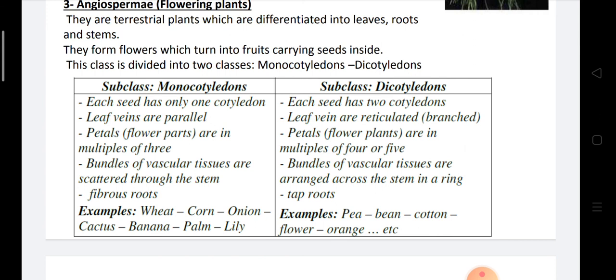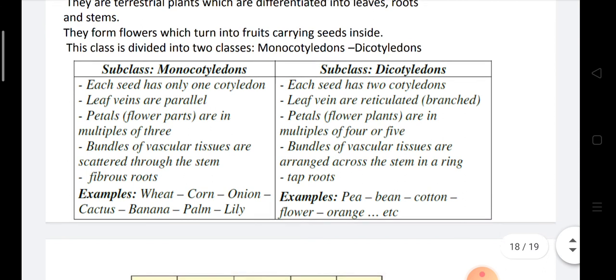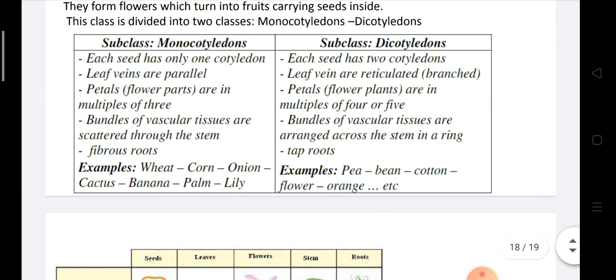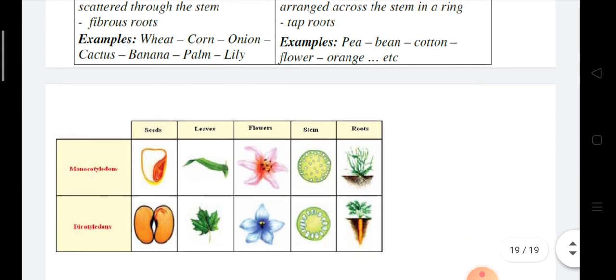Vascular tissues in monocotyledons are scattered through the stem, and their roots are fibrous, while dicotyledons contain taproots, and their bundles of vascular tissues are arranged across the stem in a ring structure.